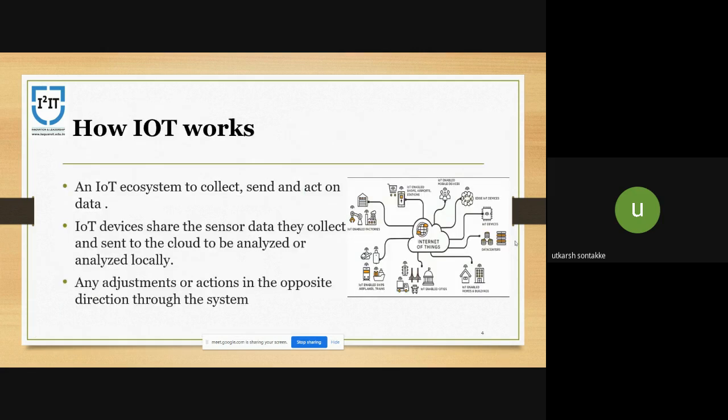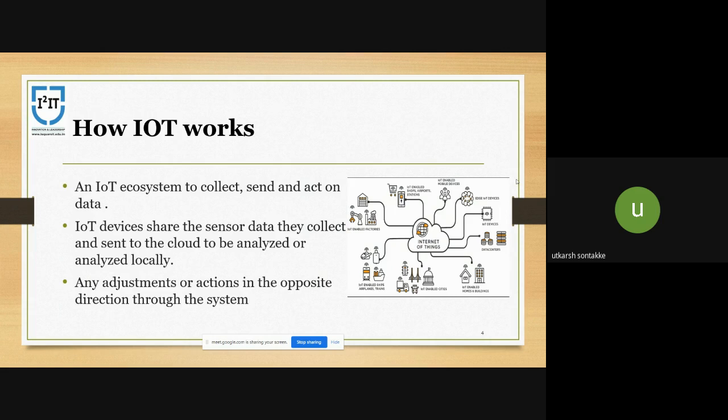Now let's see how IoT works. IoT is an ecosystem consisting of web-enabled smart devices that use embedded systems such as processors, sensors, and communication hardware. IoT devices share the sensor data they collect by connecting to an IoT gateway or edge device, where data is sent to the cloud to be analyzed.